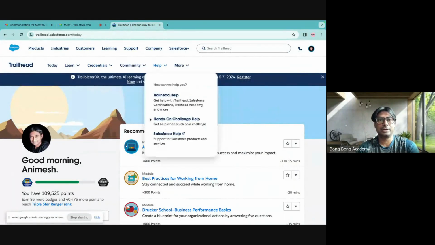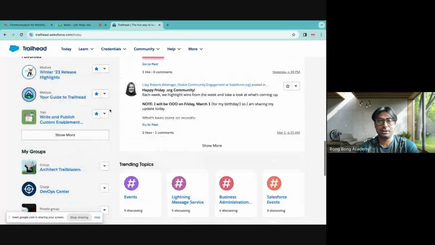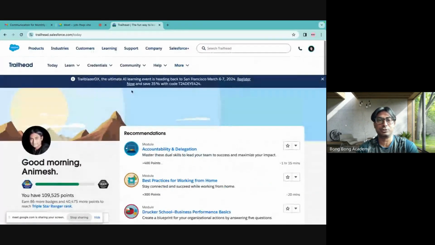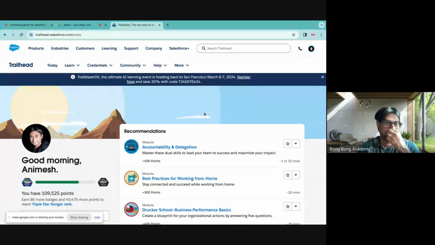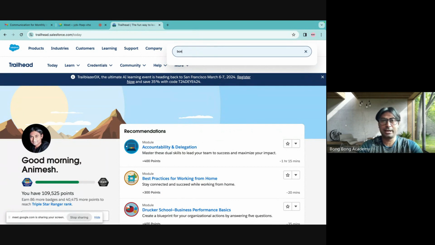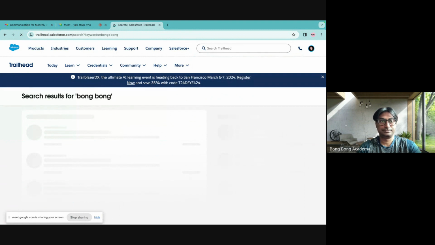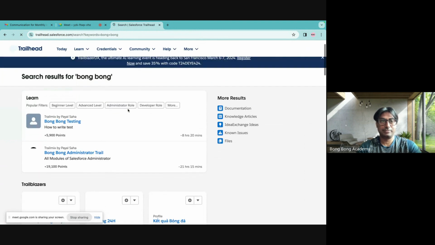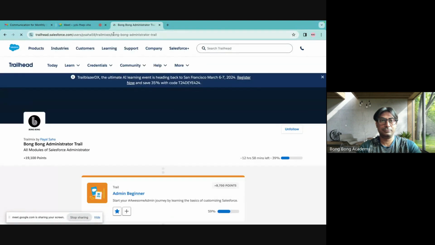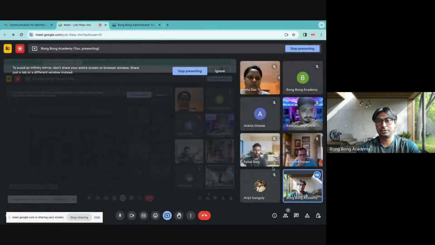So this is the learning portal of Salesforce, and you get every learning possibility and the best learning portal of Salesforce here. This is the official learning portal of Salesforce, trailhead.salesforce.com. You see, and here I think we already have a trail mix. This is called the Administrator Trail. I will again share this link to you.